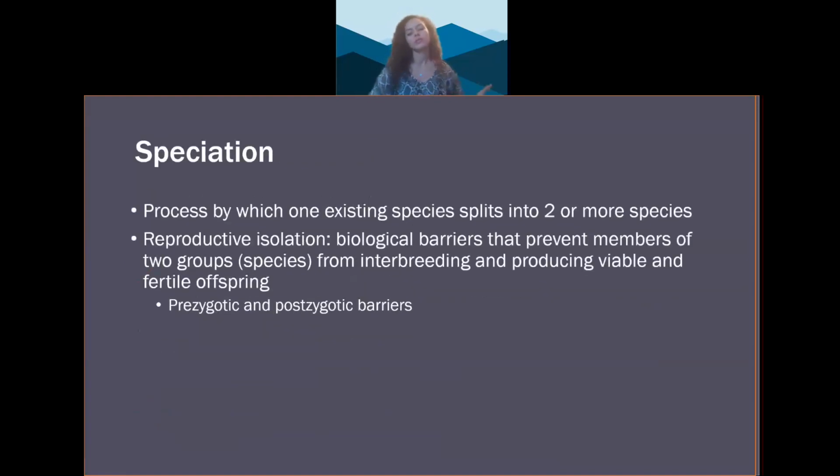So how does a new species arise? Well, speciation is the process by which one species splits into two or more. It's the creation of a new species. It's thought about as a branching process. So you will soon see examples of these branching trees that show speciation events, how species diverge into multiple species.